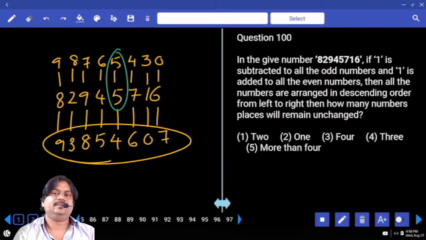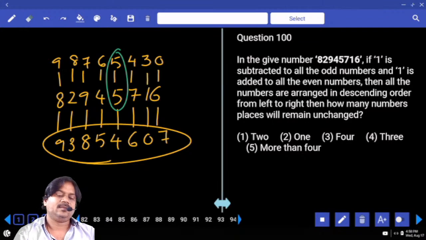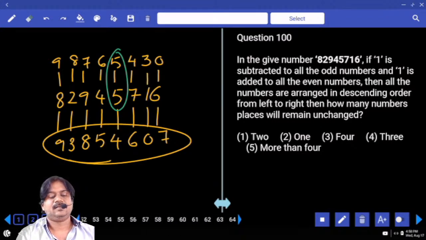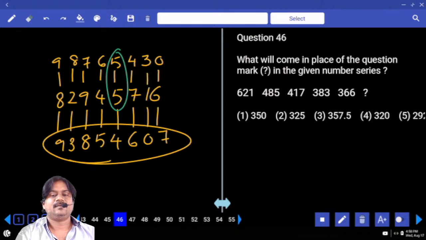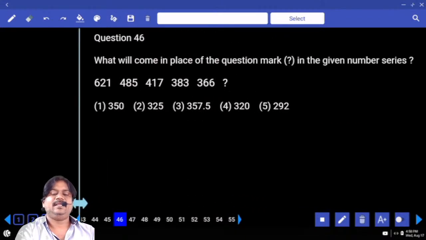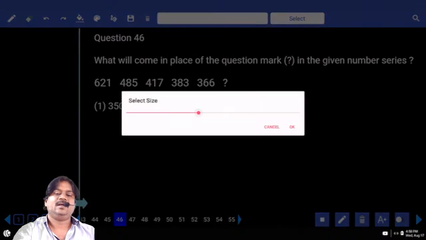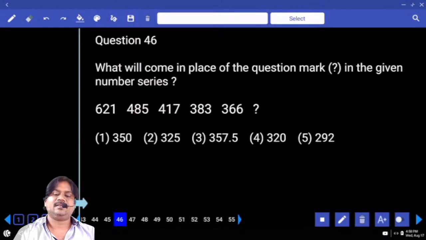Number series is over? Numbers, question number please. 46. What is the first number in the given series? And the last number as per the given numbers? 300. 600 becomes 300, which is in a decreasing process by subtraction.